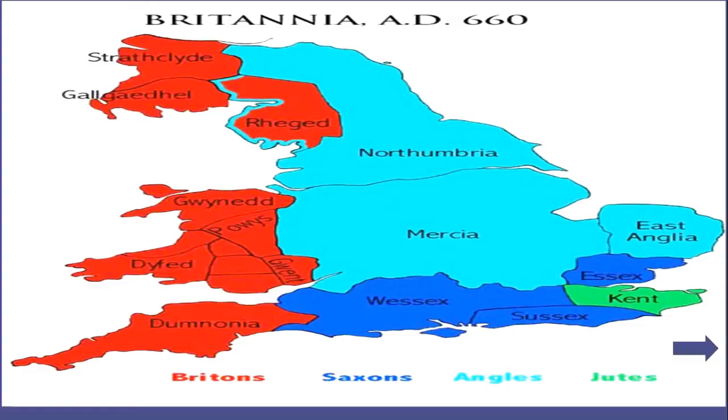This map is showing the geography of Britain or England in 660 AD. Colors are the representers. This red color is showing the presence of the Britons. The sea green color is the representer of the Angles region. Northumbria, Mercia, and East Anglia are the part of Angles. Sussex and Essex are the part of Saxons, and Kent was the only part that was delivered to Jutes.